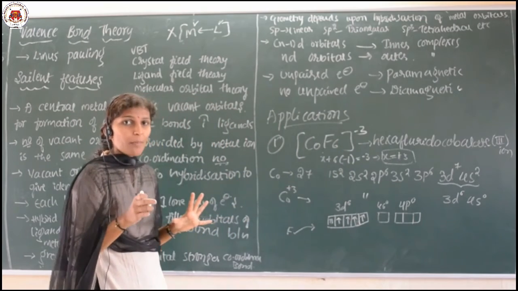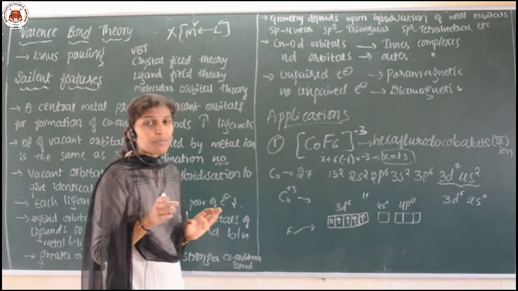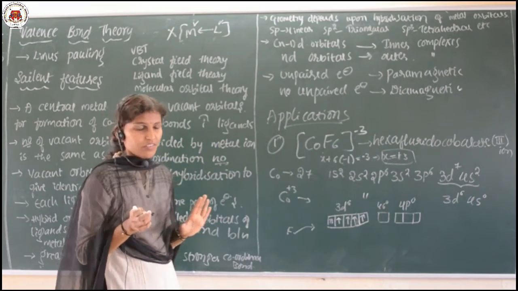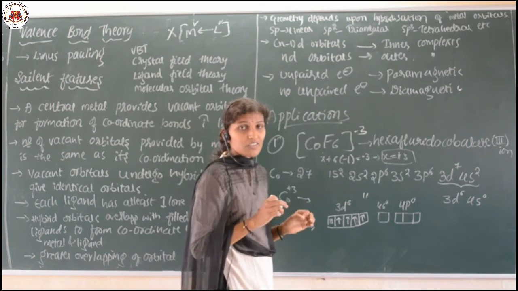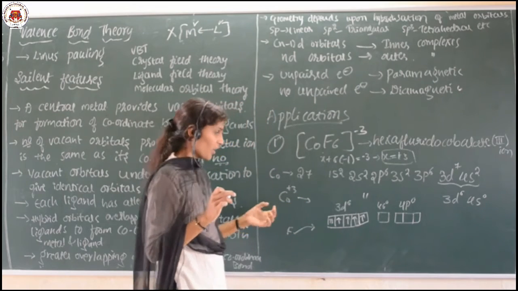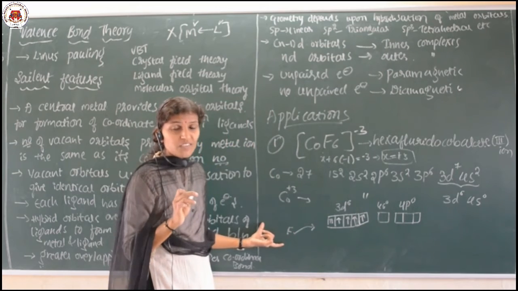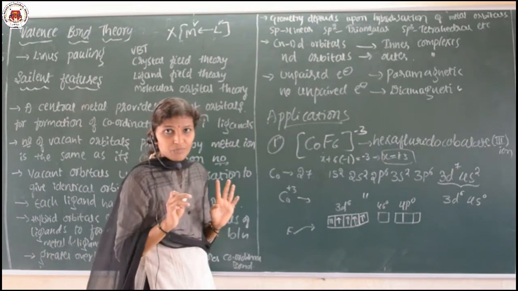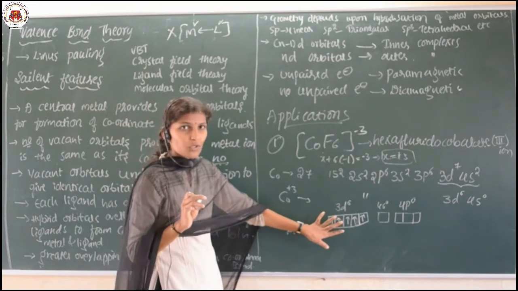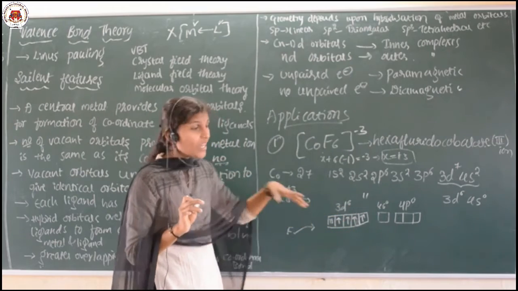During that time, first in the central metal atom the hybridization is going to take place. These orbitals undergo hybridization. As fluorine is a weak ligand, no pairing takes place here. These remain as they are.